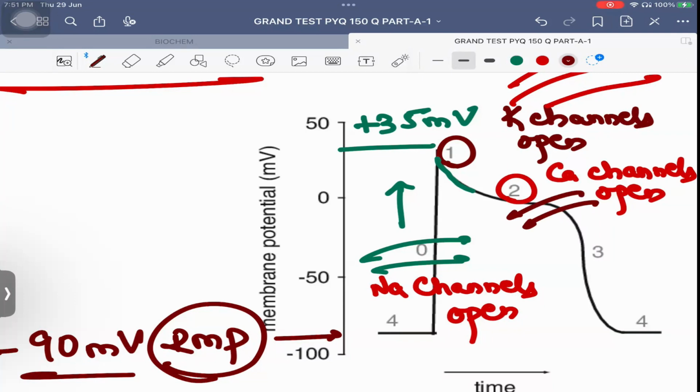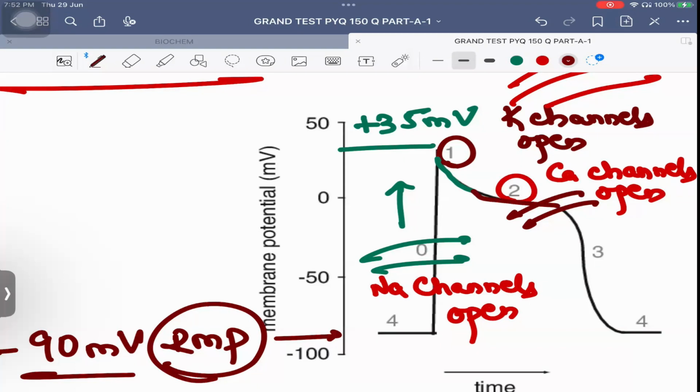Calcium is positive or negative? Positive. Potassium is still open, potassium is still going outside, but calcium is also coming inside a lot. So it is going on in equal proportion. Calcium is positive, potassium is also positive. One positive ion is going outside, another positive ion is going inside. Therefore, the membrane potential will be maintained at a plateau.